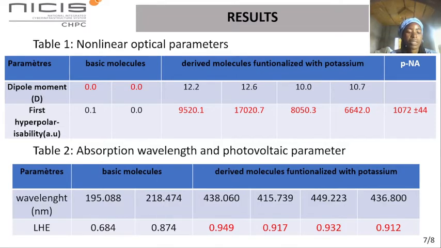We present in Table 2 the absorption wavelength and the photovoltaic parameter of the molecules. The parent molecules have a wavelength in the ultraviolet range. On the other hand, the derived molecules have their wavelength in the visible range, which is already an advantage for their introduction to photovoltaics. The light harvesting efficiency (LHE) parameter is the parameter that allows us to certify that a molecule can be used as a solar cell. The LHE values of the derived molecules are big in front of the basic molecules. Hence, the derived molecules can be better used as solar cells.